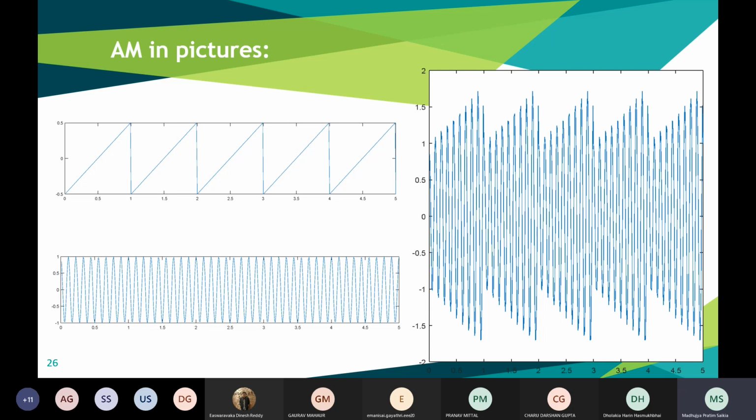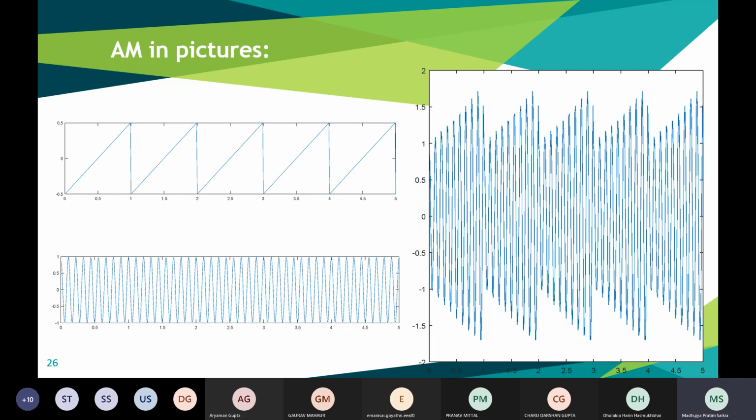As you can see, the amplitude of the final signal is varying with respect to the message signal. At 0, it has the lowest amplitude, as it goes to 1, its amplitude is the highest, and then it decreases again and it increases again. So you can see the amplitude of the carrier signal is being changed with respect to the message signal. Hence, this is amplitude modulation.